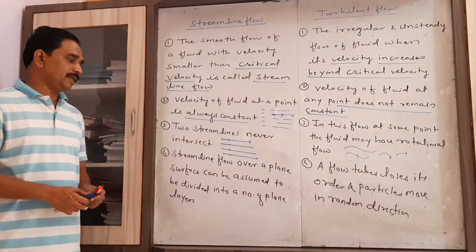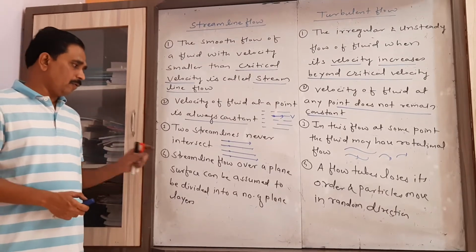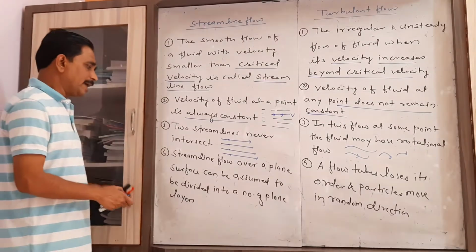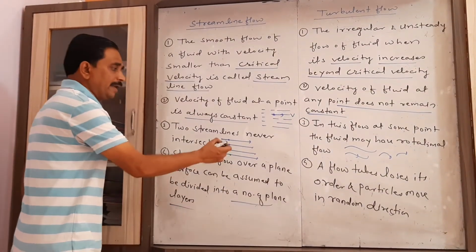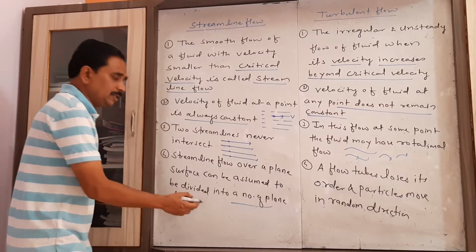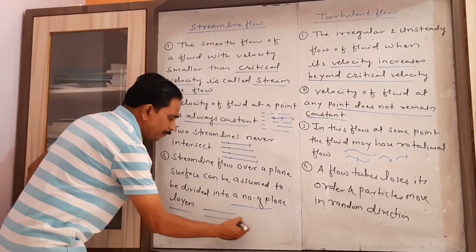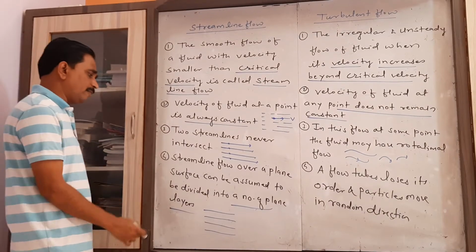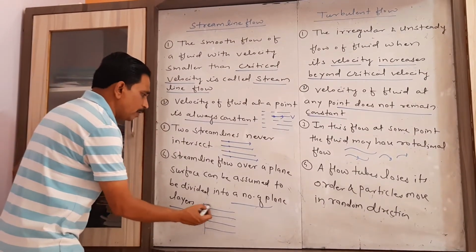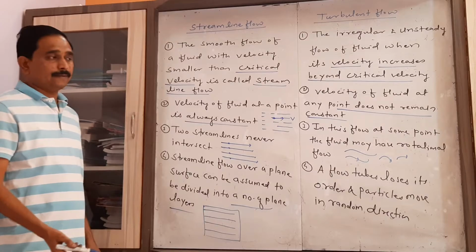Then the fourth point is that streamline flow over a plane surface can be assumed to be divided into a number of plane layers like this. When we consider the streamline flow of a fluid, then we can divide that flow into a number of plane layers.